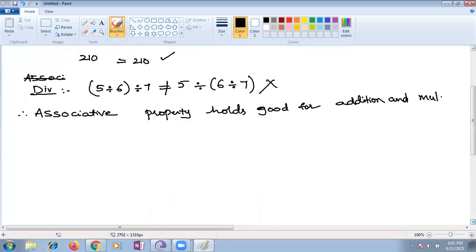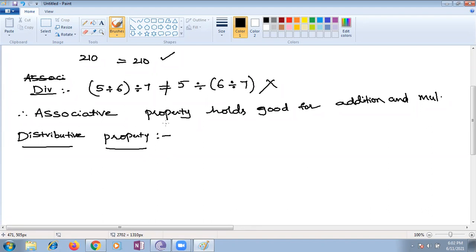Distributive property, I will call it the mother and children property, children. Why? If a mother is sharing whatever she has, her love and affection, towards both of her children, not for a single child. Yes or no, children? Yes, ma'am. So we call it the mother and children property. That means whatever number is outside the bracket, it is applicable for what is inside the bracket.